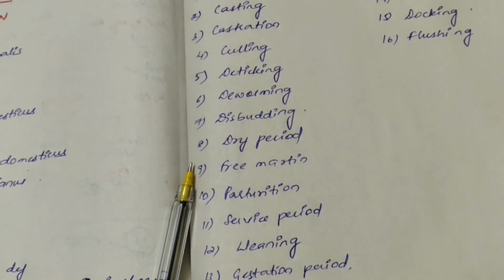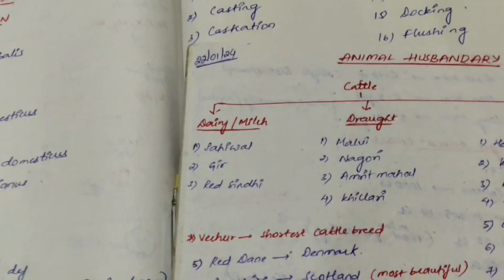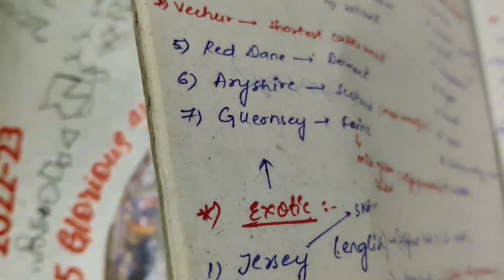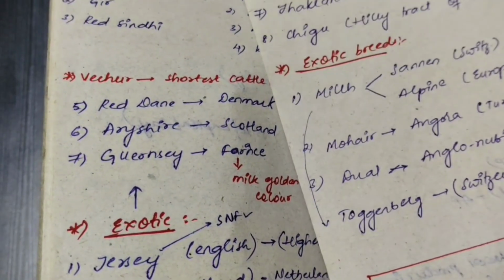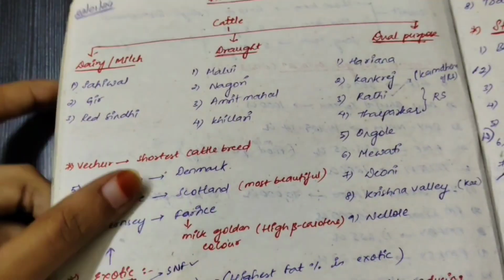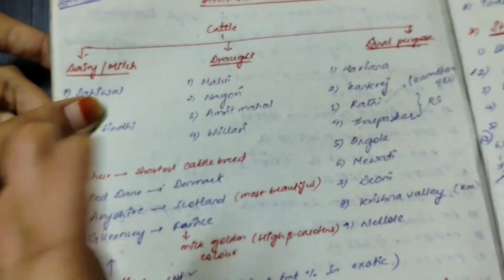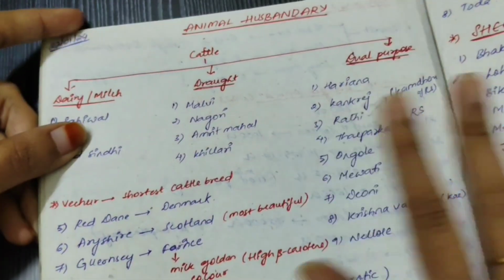Even if you don't follow my series, at least remember these parts. Try to cover at least these major parts so that you can easily study this. There is more than 1 month of time now, so don't leave animal husbandry just because you are non-veterinary students. At least learn simple things so that you can get 3-4 marks easily. Even though you are confident in other subjects, don't leave animal husbandry.